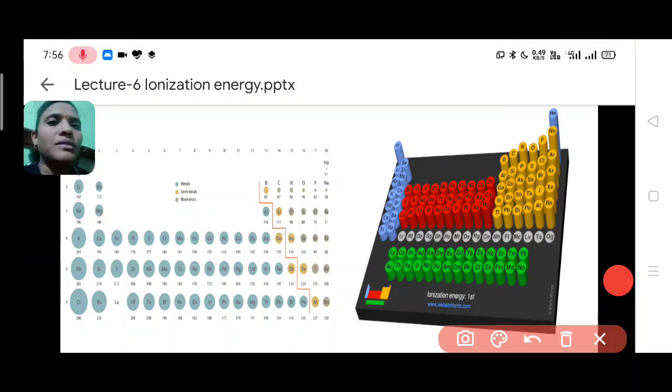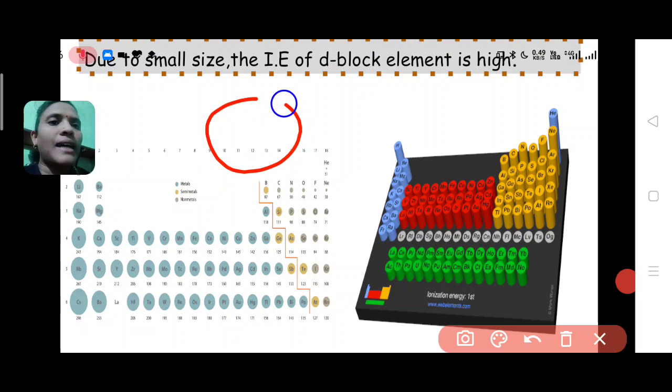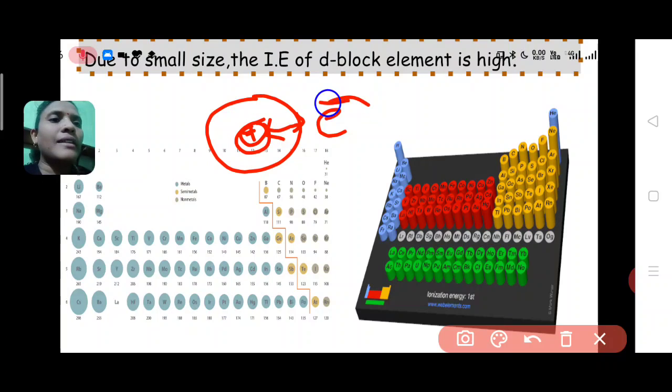Because if the size is small, consider this atom. This is the nucleus having positive charge. If the atom has a small atomic size, then there will be a strong attraction between the nucleus and the outermost electron. So that's why d block elements have high ionization energy, because they have small atomic size.